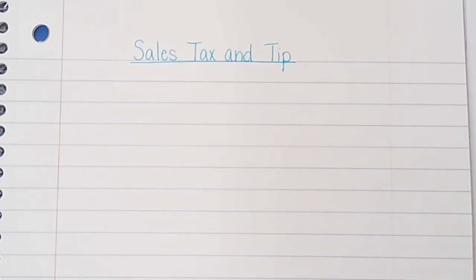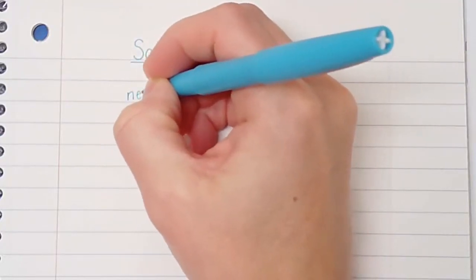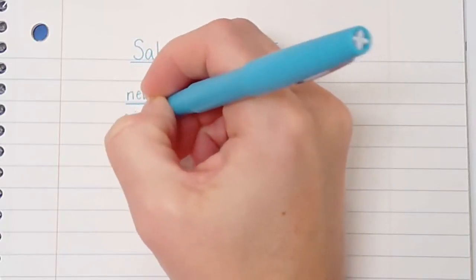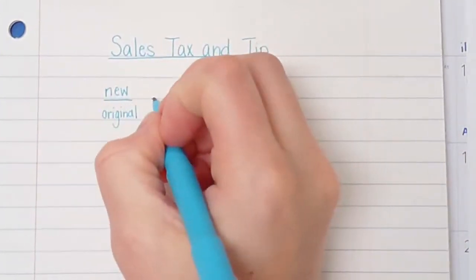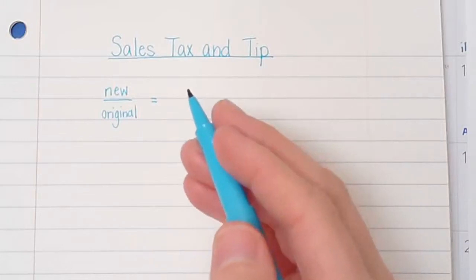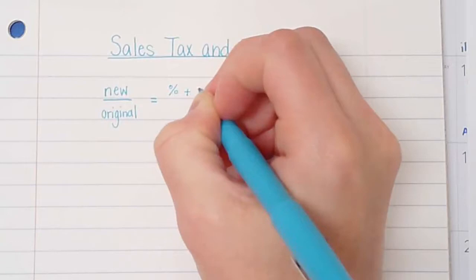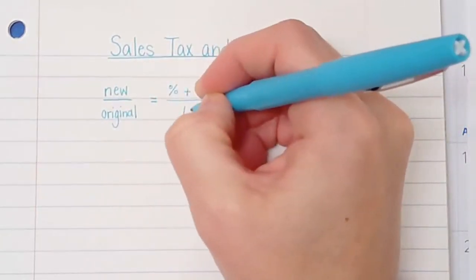But the formula, or the proportion that we use to solve these types of problems, is going to be new over original. So your new price over your original price. On the other side is going to be your percentage plus 100 this time, and then it's still going to be over 100.